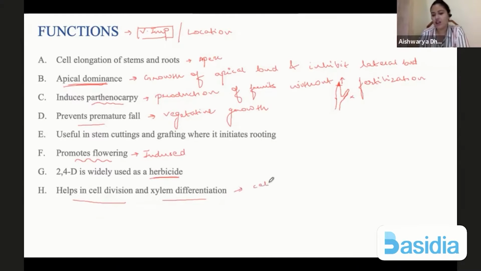So again, cell elongation में help कर रहा है. So it produces tissues and will allow cell division to occur. Okay.